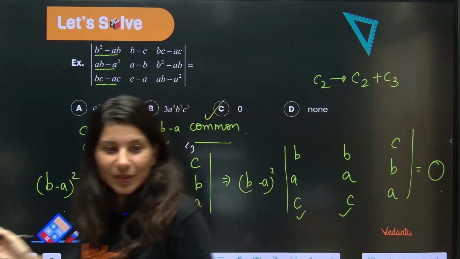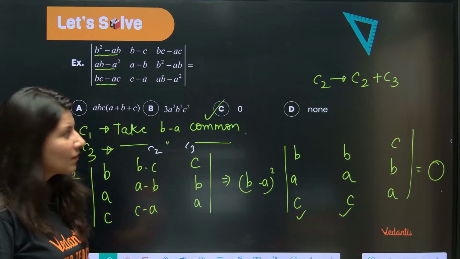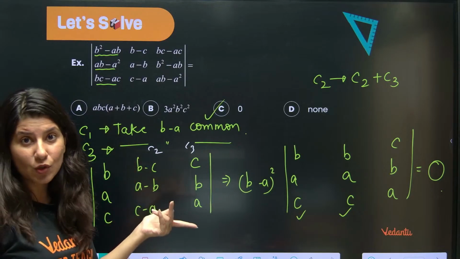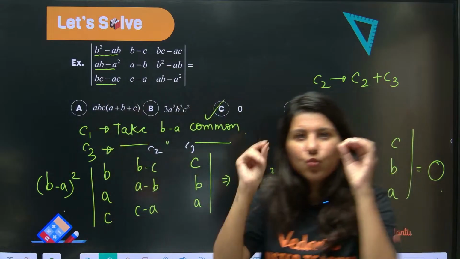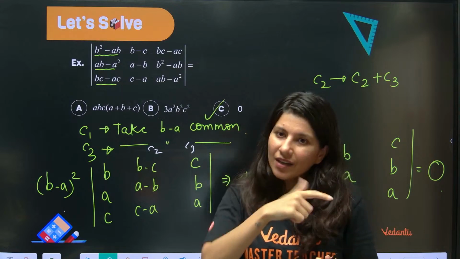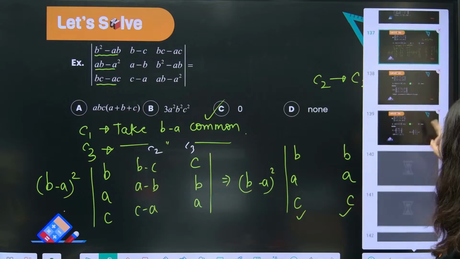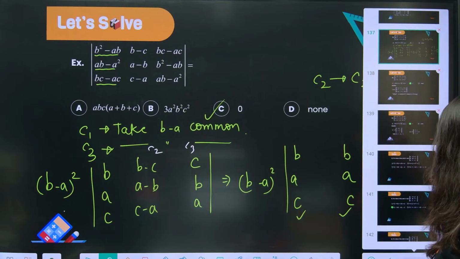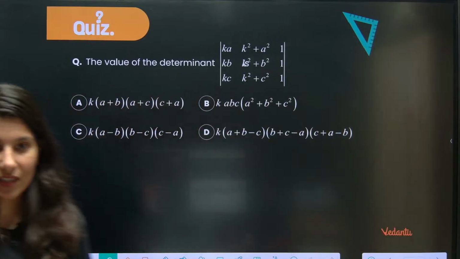Option C, absolutely right. See, sometimes the question seems to be difficult, but you know what? If you just find one step, one thing, one hint, your question will be very easy then. Especially in determinants, it happens. Just try to find something. Okay, something, anything but something.